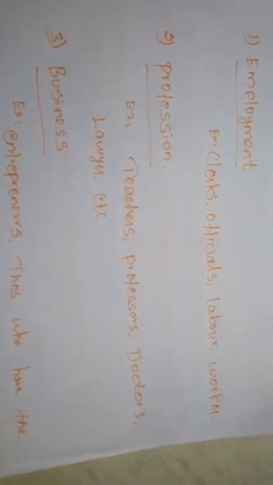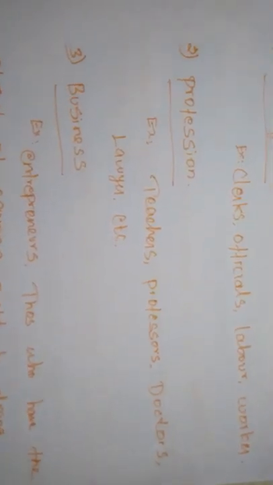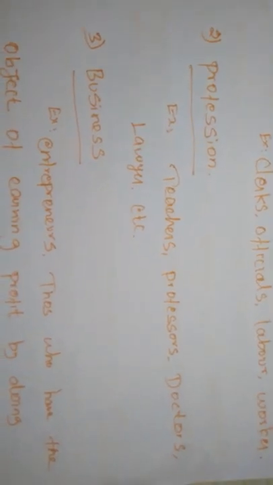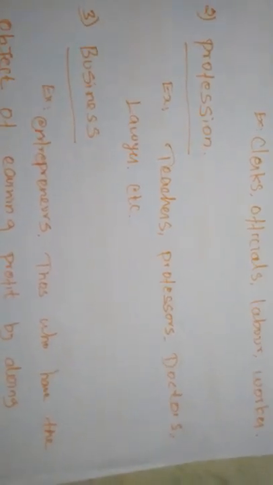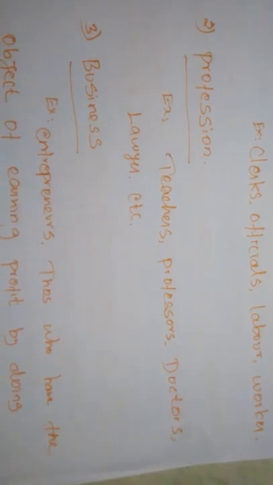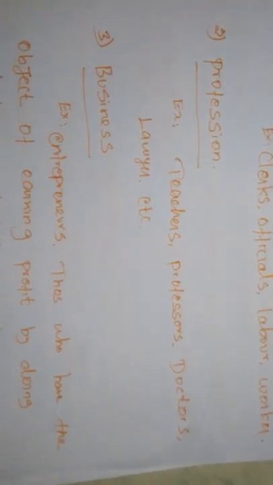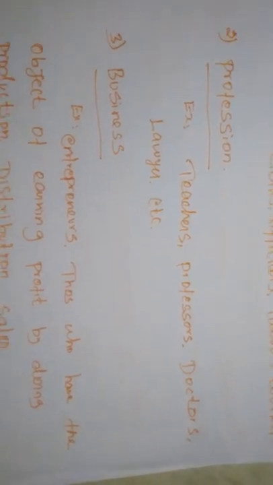Any person who provides their service in a particular line is called a profession, and those people are called professionalists. For example, teachers, professors, doctors, lawyers, and maybe actors also, because they have some specialized talent for providing service to the people.